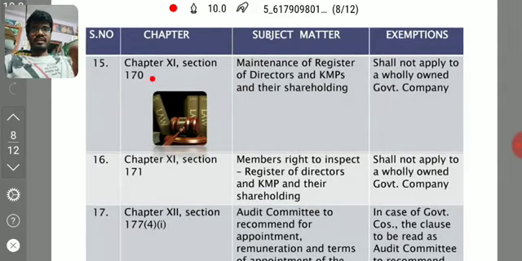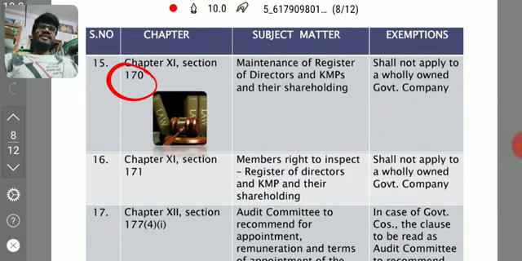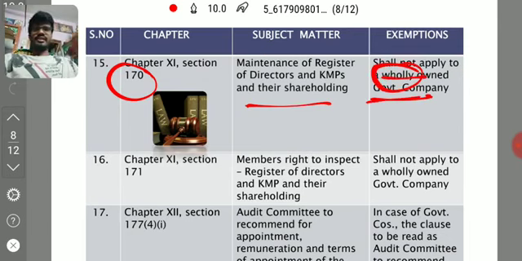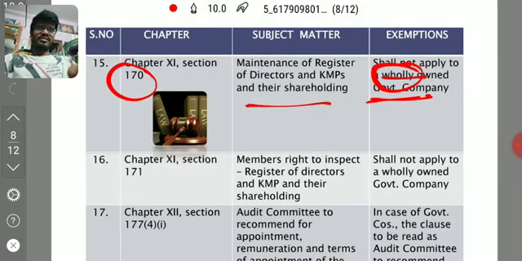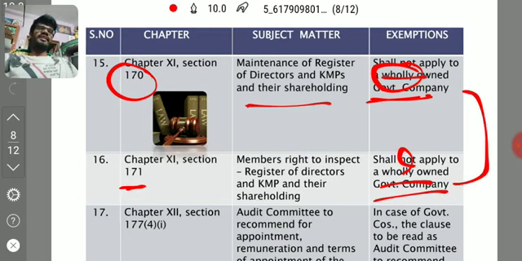Next, coming to section 170. What is 170? The maintenance of the register of directors or KMP and their shareholding. That shareholding register is not applicable to a wholly owned government company. And we have skipped 171. What is 171? The members' right to inspect the register maintained under section 170. This too shall not be applicable to the wholly owned government company. These two are the same, so you can remember that 170 and 171 are the same: wholly owned government company.